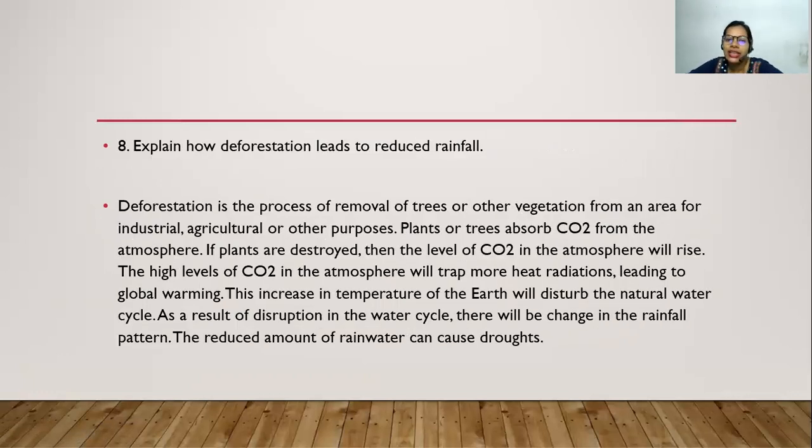Explain how deforestation leads to reduced rainfall. So this we have already discussed. Once you remove the trees, what will happen? The supply of oxygen and the intake of CO2 by the plants will get reduced. So in the atmosphere, the level of CO2 will rise. This will trap more heat and cause global warming. So the entire earth's water cycle will get disturbed. In a few areas it will cause floods, in a few areas it will cause drought. So this is how the entire rainfall or water cycle gets disturbed.